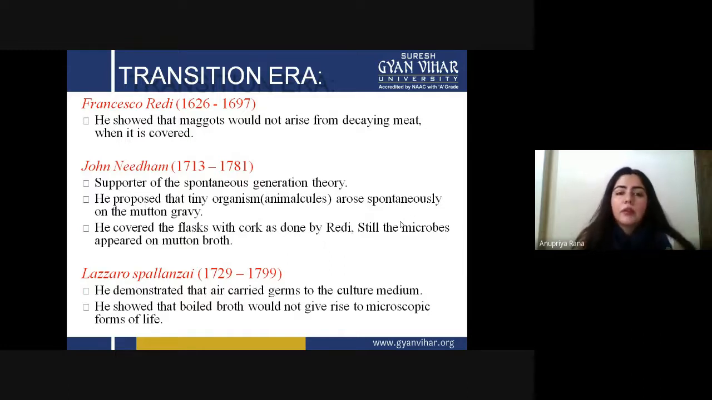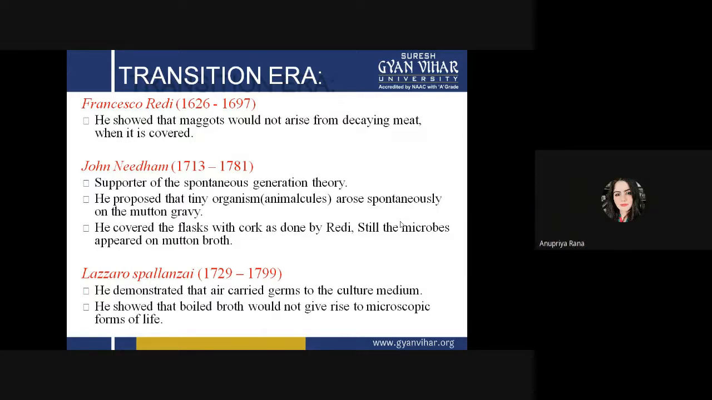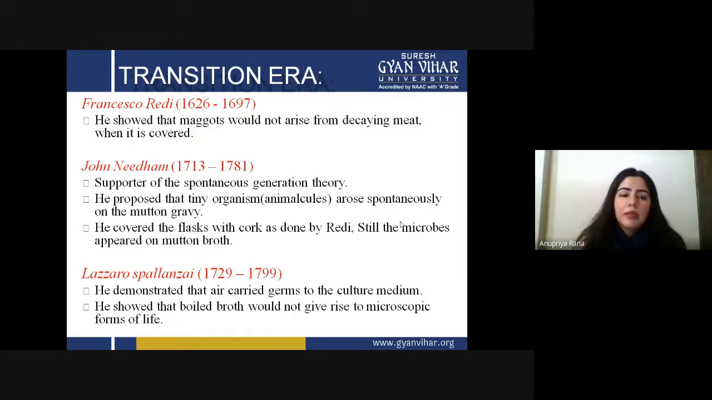The second very important thing he gave us, which we still do in today's world, is boiling things, making them hot to destroy the microorganisms inside. So that's why this came from Lazzaro. I personally think Lazzaro did two very future-shaping things: he demonstrated that the air carried germs, and second, he showed that the boiled broth would not give rise to microscopic forms of life. So these were the two very important discoveries of the transition era.